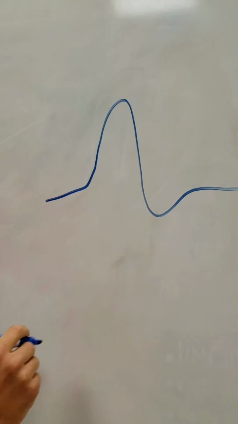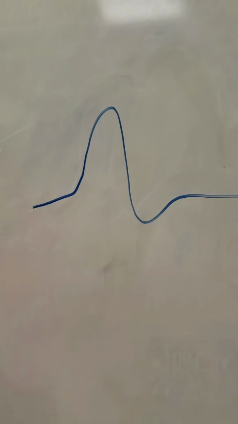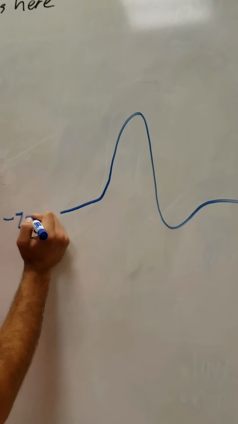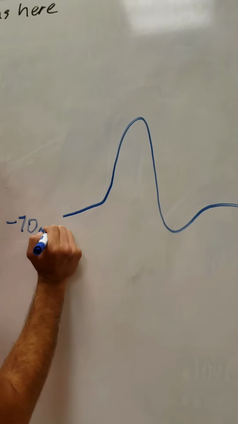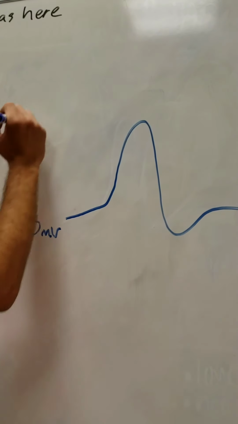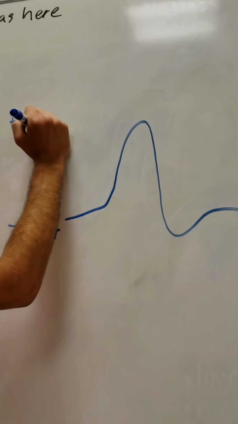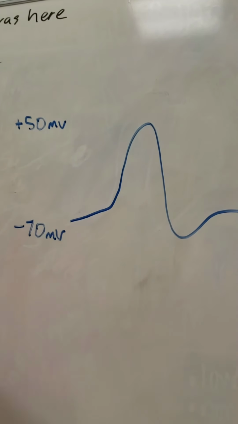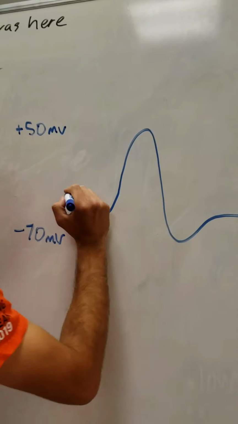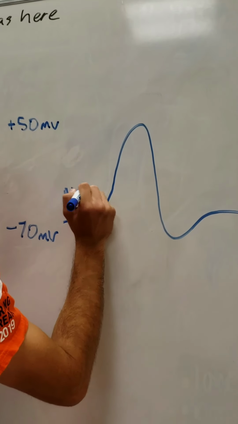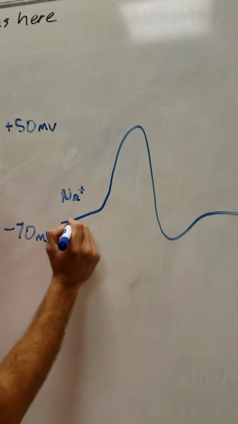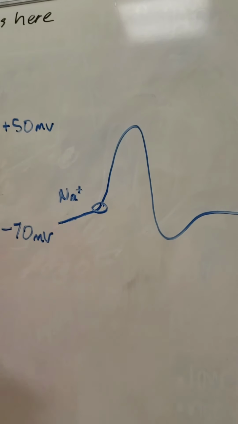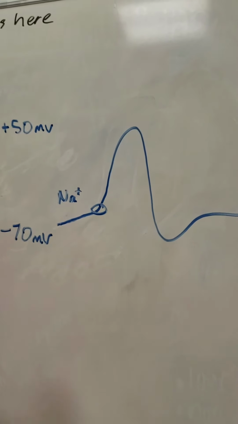So here we have a graph of a neuron with its charge in millivolts over time. And we're going to start at the resting potential of negative 70 millivolts. At the end, we'll get to around plus 50 millivolts, about halfway through actually, but we'll get to that later. So as you remember, we have these sodium ions that are coming into the cell, and they slowly increase in number until we hit this point right here. And that's called the threshold of excitation.